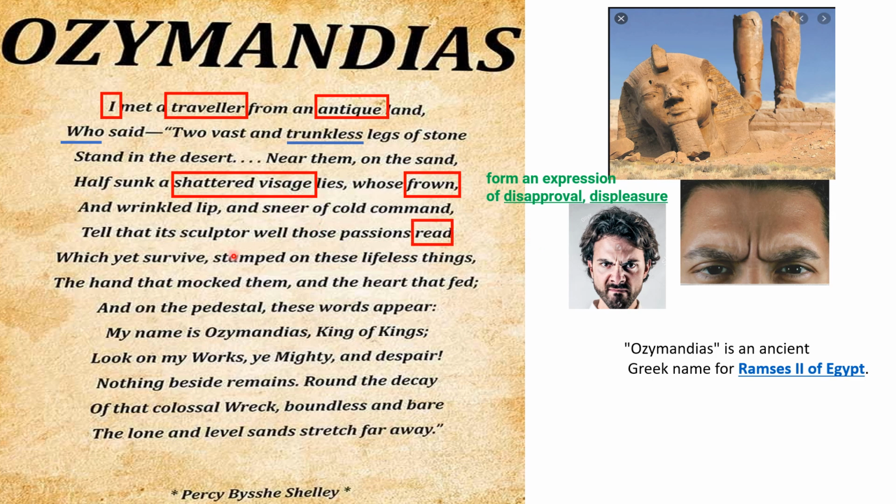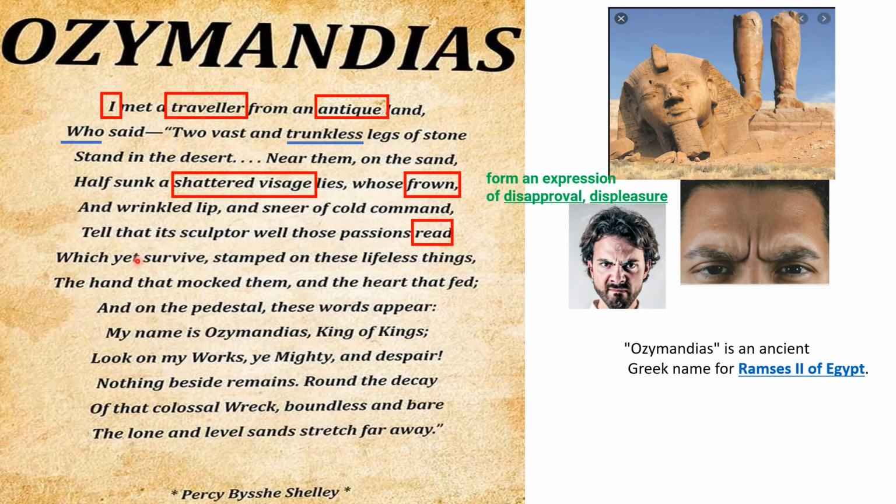"Tell that its sculptor well those passions read." So what do these expressions tell us? One thing is the king was a very tyrannical and very ruthless king who was never a happy king and who always was very serious faced.